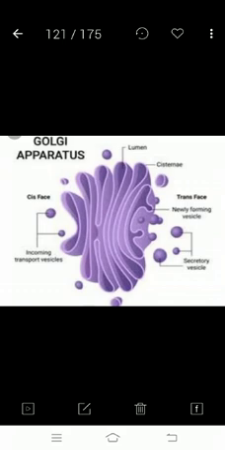Second, it forms complex sugar from simple sugar. And it helps in the formation of lysosomes.